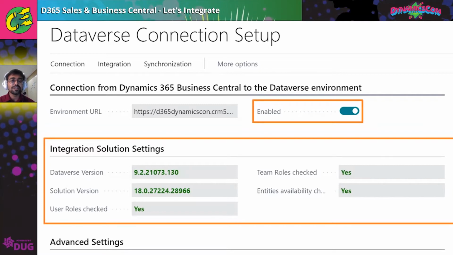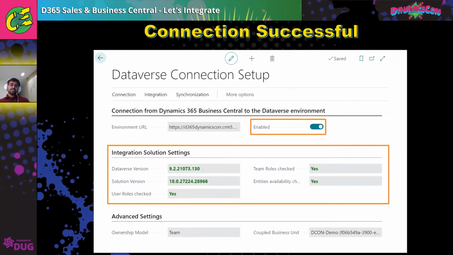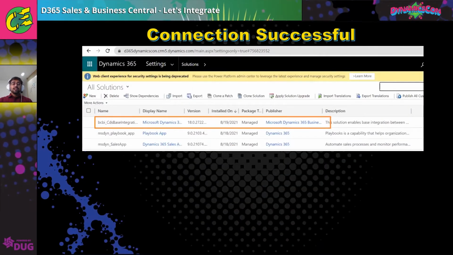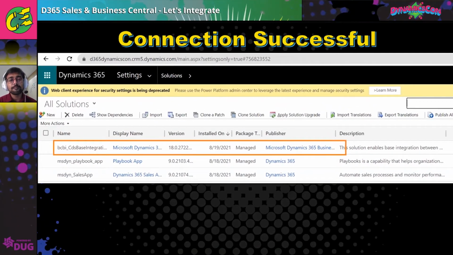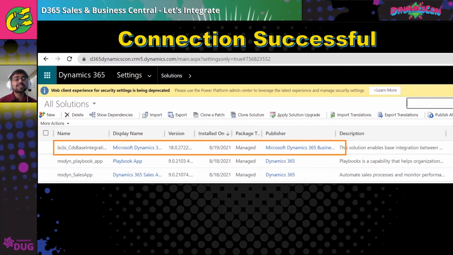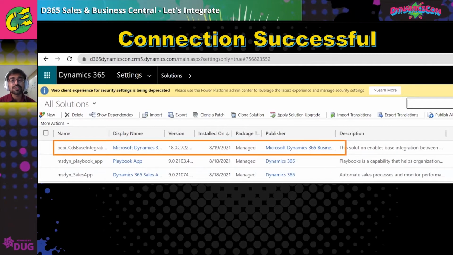So you see the different versions, and you will have certain other configurations. After the Dataverse connection is done, there will be certain things that have happened. If you go back to CRM, you will see that a managed solution has been imported already by the user that was used while providing the credentials there.